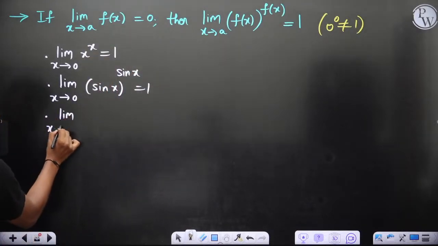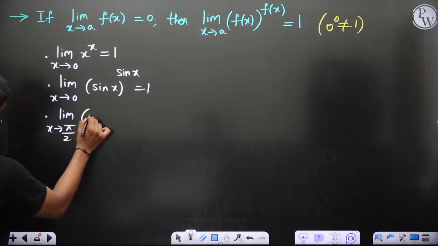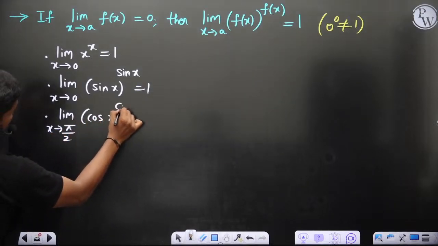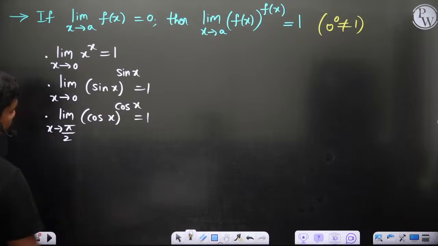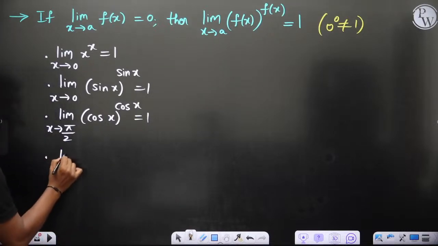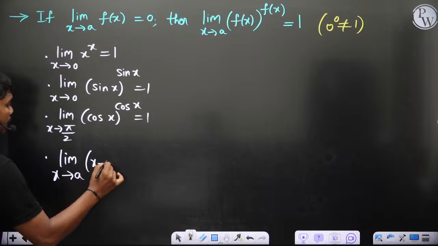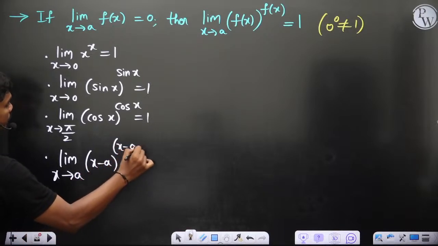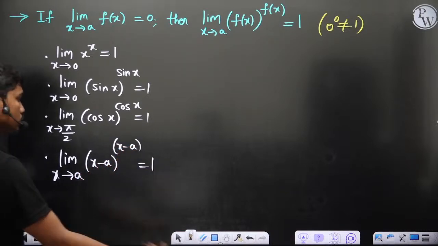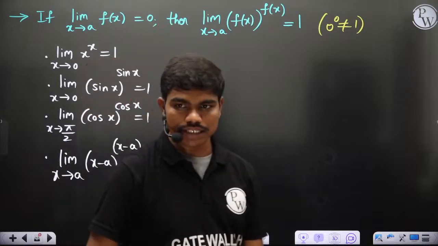Limit x tends to pi by 2, cos x power cos x. This is again 1. Then they'll ask you a lot of things. Limit x tends to a, x minus a power x minus a. This is also 1. So whatever you do, this power will always give you 1. All these are previous year questions.